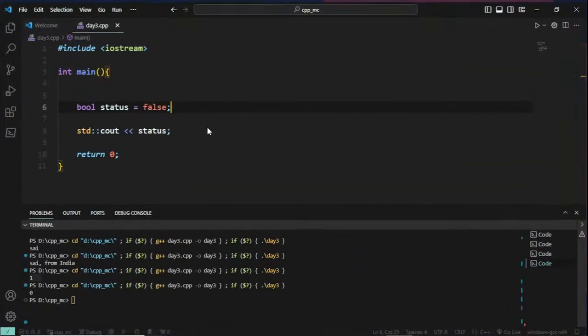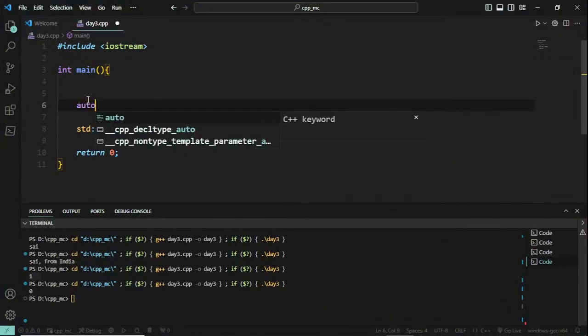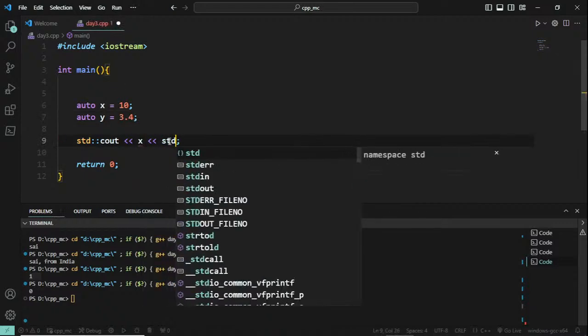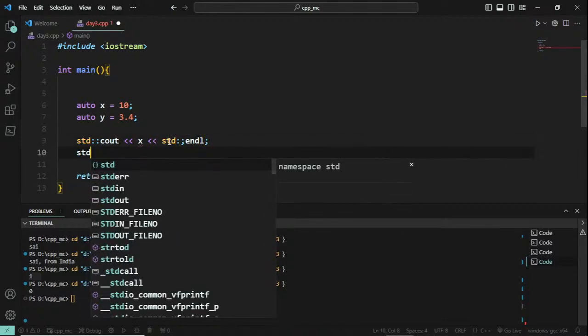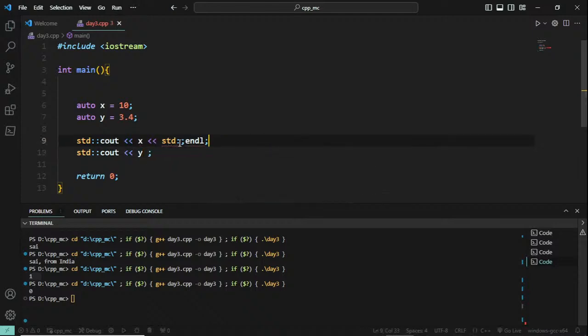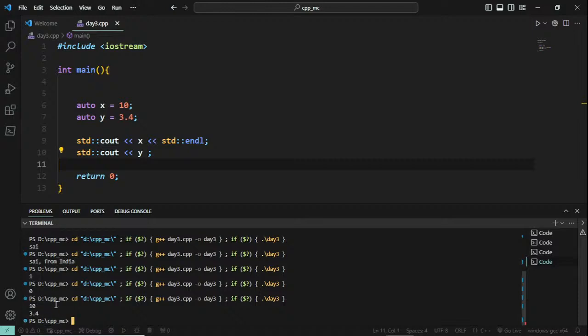So let us try to do it. auto x equal to 10 and auto y equal to 3.4. Let me display x using std::cout, and then display y. There is no other line apart from that. Here there is a mistake. Let us run this. Okay, 10 and 3.4, as we have mentioned, is returned because the type is deduced automatically. This is auto from C++.